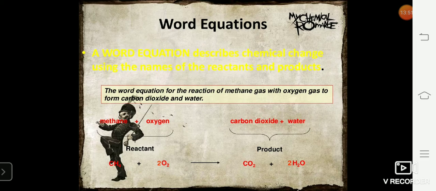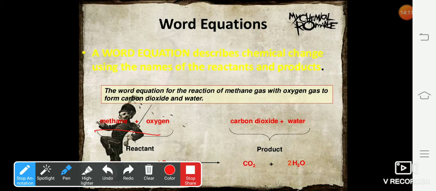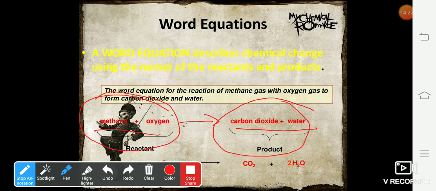Now, as I taught you, what is a word equation? A word equation describes a chemical change using the names of the reactants and products. For example, the word equation of the reaction of methane gas with oxygen gas to form carbon dioxide and water is written as methane plus oxygen. There will be an arrow in between the reactants and the products, gives you carbon dioxide and water. Here methane and oxygen are the reactants and carbon dioxide and water are the products.